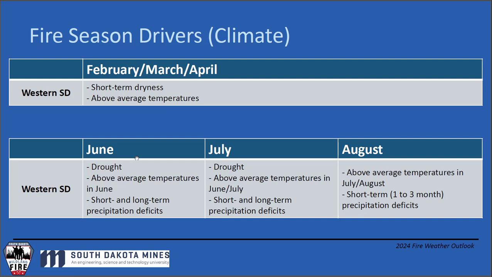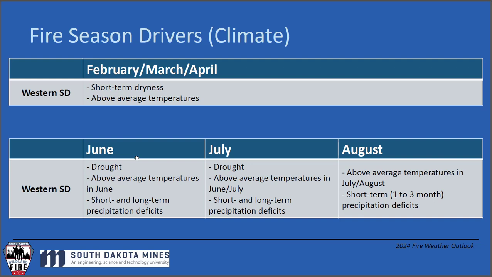You don't need drought because the fuels are already cured. However, when you get to June, July, and August, because now we're talking about new herbaceous growth, new plants that are growing on the landscape, we have to start thinking about drought stress. During the months of June and July, it is imperative that we have drought in order for big fires. July, again, that's the peak fire month for fires in the Black Hills. We really need to have drought during the month of July. So as we go through this presentation, think about the fact that we have to have drought in June and July in order to get big fires.